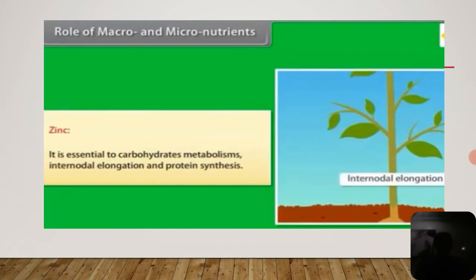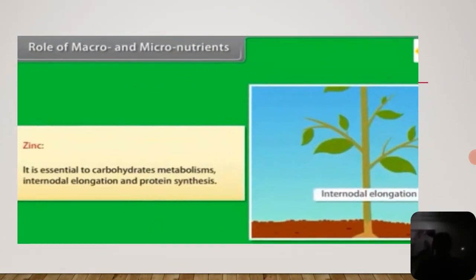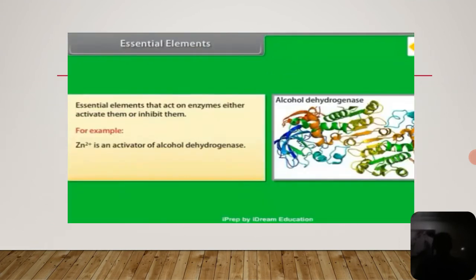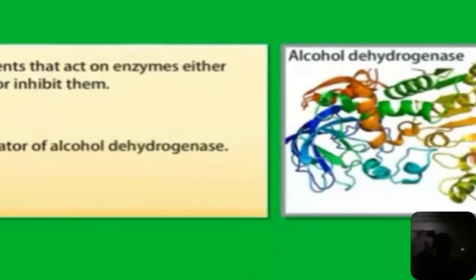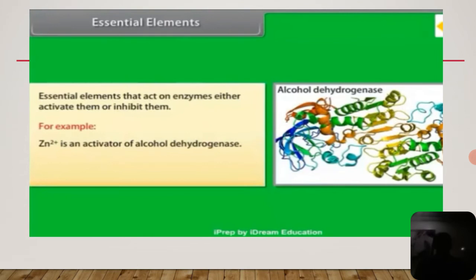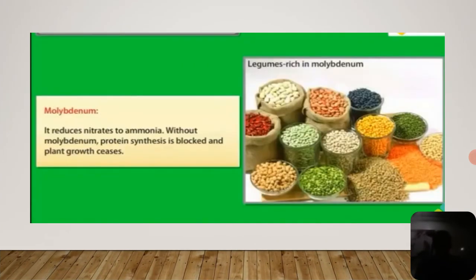Okay, clear now? Next one, see here, zinc. It is an essential element that can act on enzymes, either activating or inhibiting them. So zinc has the power to activate and inhibit enzymes. Example, Zn2+ is an activator of alcohol dehydrogenase. Okay, next one is the molybdenum, the last one.